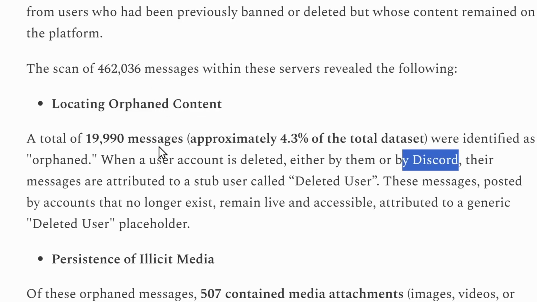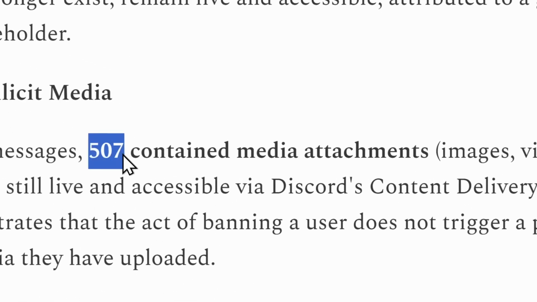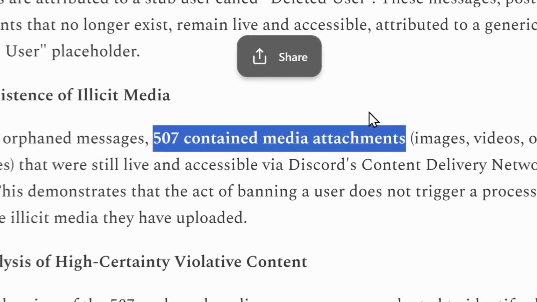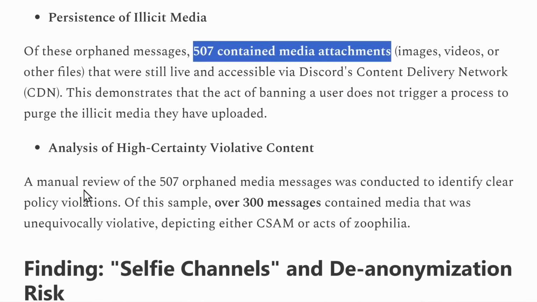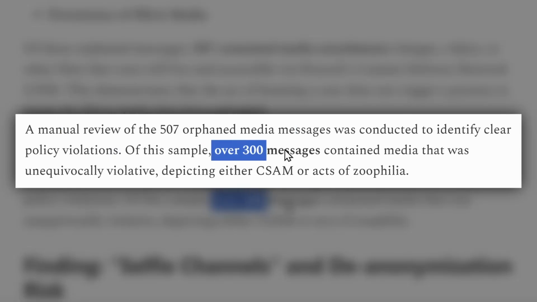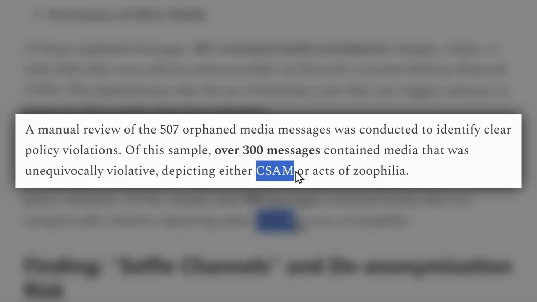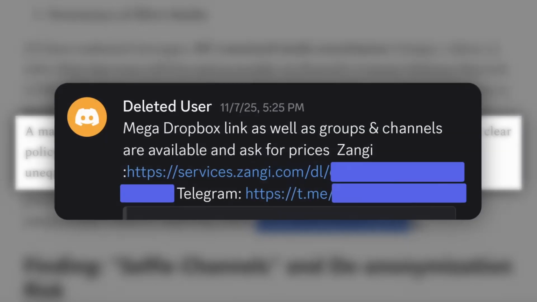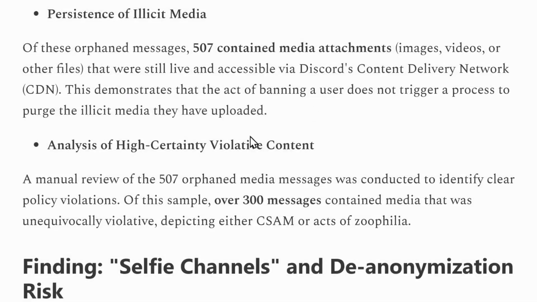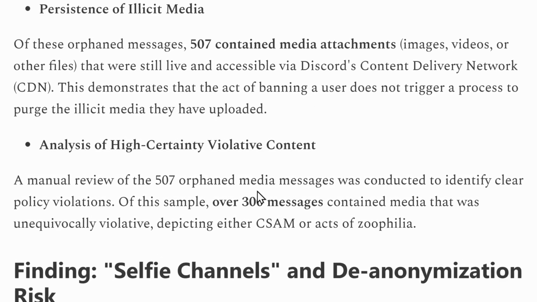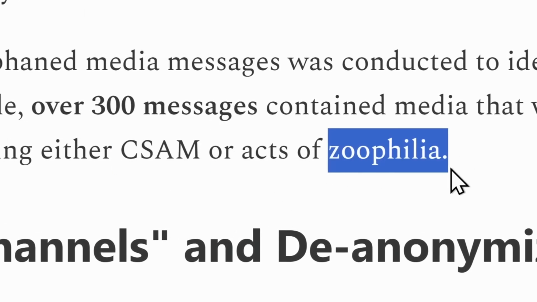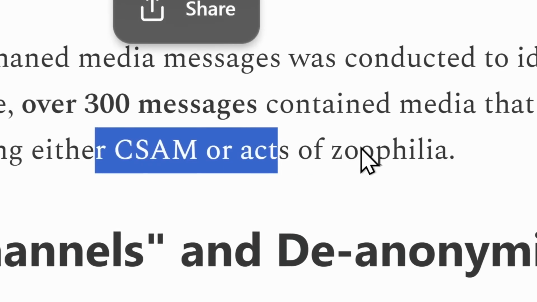And out of those 20,000 messages, they found that 507 of those messages contained media attachments, images, videos, other files. And when they looked through and did a manual review of those 507 media messages, they found over 300 messages depicting either CSAM or acts of zoophilia. So, like I showed you with that one message, even when the Discord account gets banned, the message remains. And in this analysis, it wasn't just messages that were being left up. It was actual photos and videos of CSAM or zoophile content. Teenagers can still be exposed to this stuff.